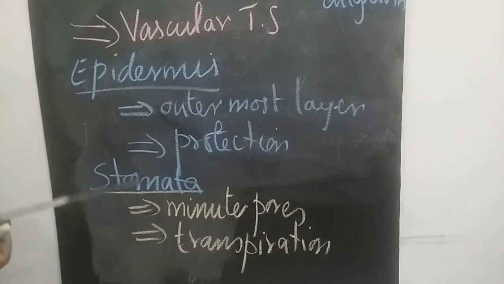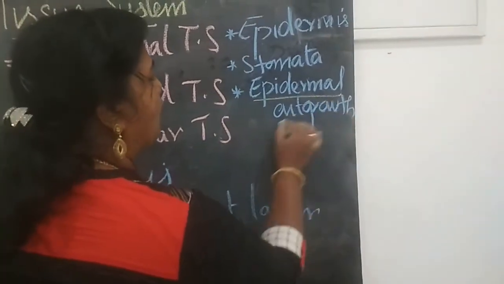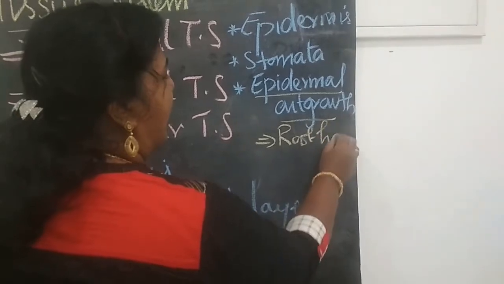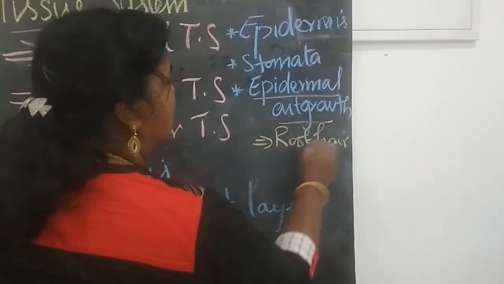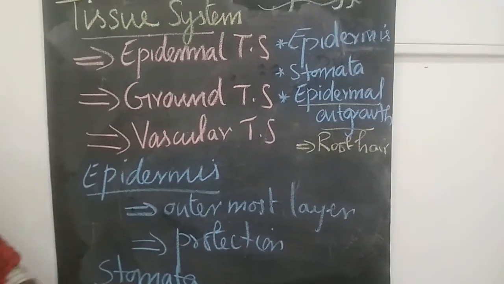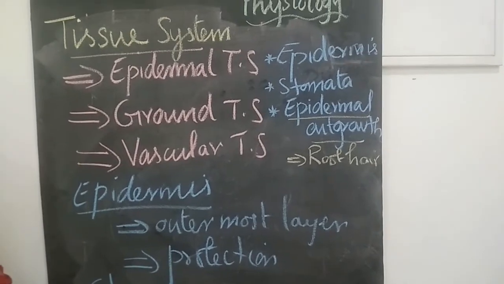And the last one is epidermal outgrowth. So when you are taking the epidermal outgrowth, they are the root hairs. Now what's the function of this root hairs? It helps in absorption of water.